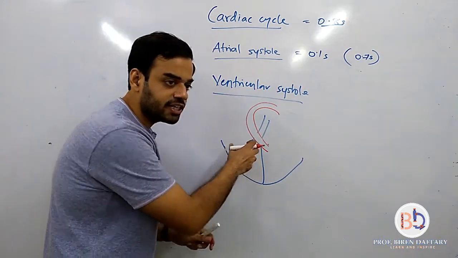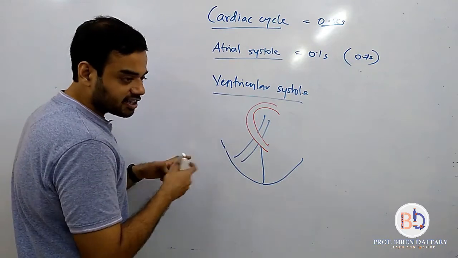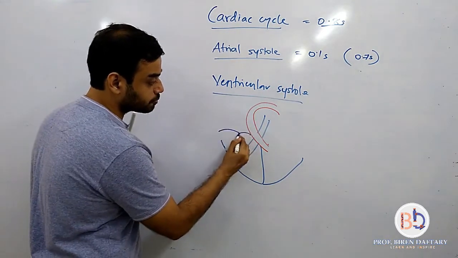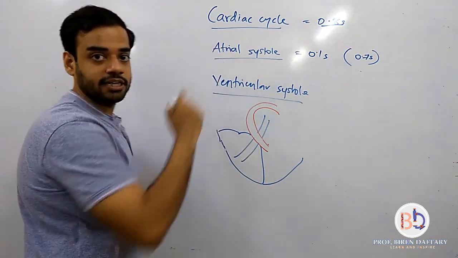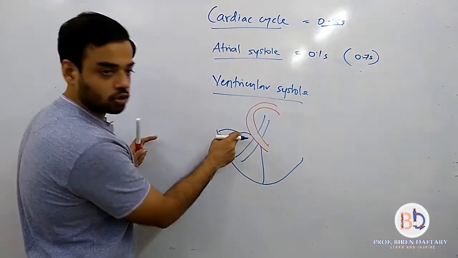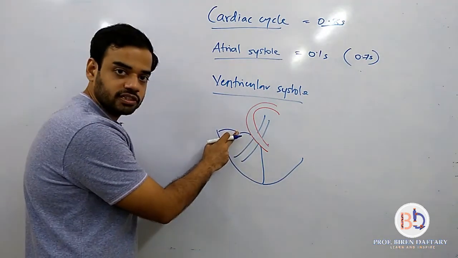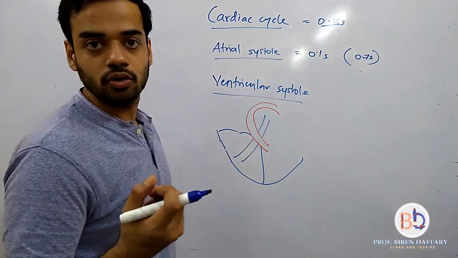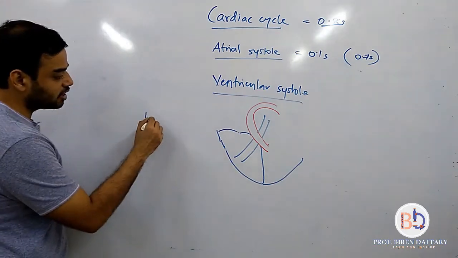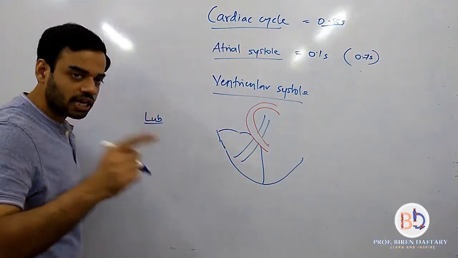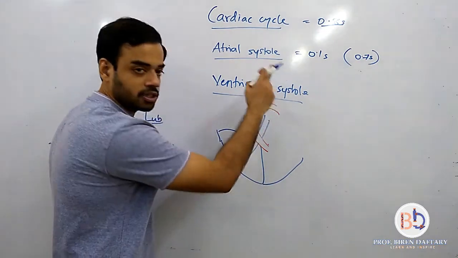So right ventricle, when it contracts, first of all, what will close? The tricuspid valve which is present over here, it will close, because if this valve remains open, then the blood will flow back into the atrium. So when this contracts, tricuspid valve will close, and when the tricuspid valve closes, there is a sound which is formed. Okay, and that sound is called lub, L-U-B. I will explain this. Then this will contract, so the blood will flow through the pulmonary trunk.